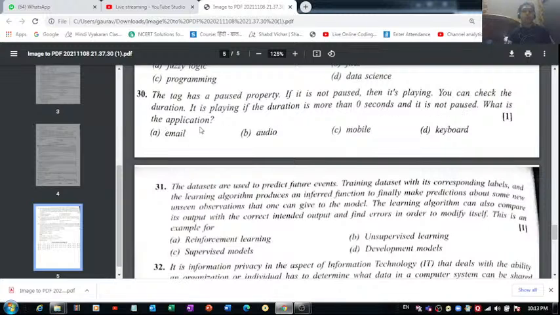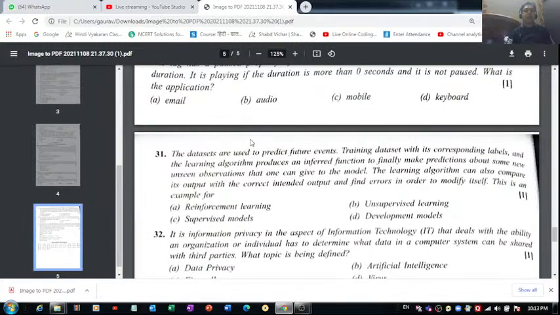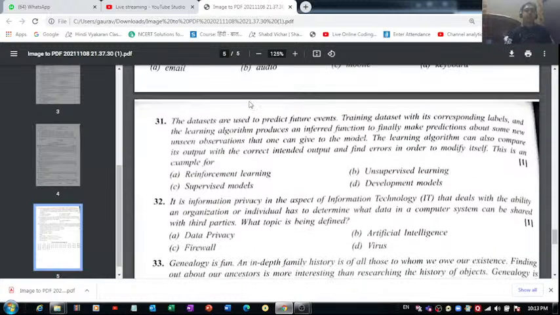What is this application? Is it email that we are talking about here? Is it an audio, mobile, or keyboard? What are we talking about over here? It's very simple. We are talking about audio files, right? So the correct answer of this question is option B, audio.